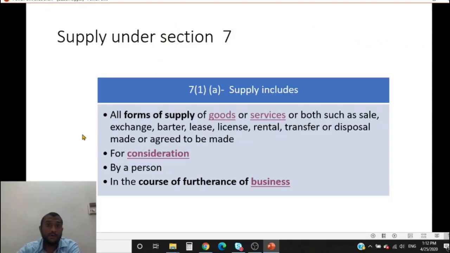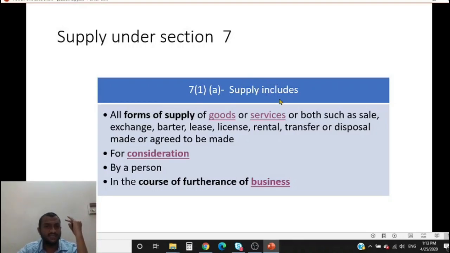So for everything, you have to look at it like this. Anything you want to judge, professionally or personally, to determine whether it is chargeable to GST, you have to see like this. Okay, is it a form of supply? Yes.